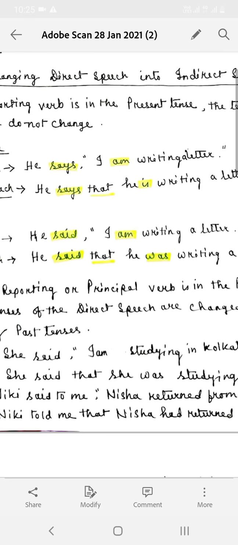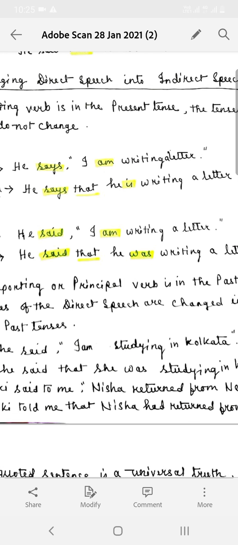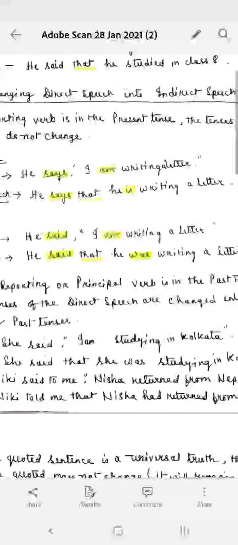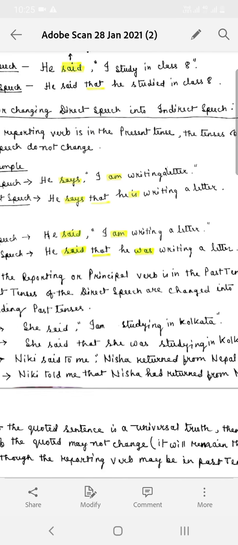He says, "I am writing a letter." Here the reporting verb is says, and says is in present tense. So, the quoted sentence, I am writing a letter, will remain in the corresponding present tense only. Now, when we convert it into indirect speech, the sentence will be, he says that he is writing a letter.